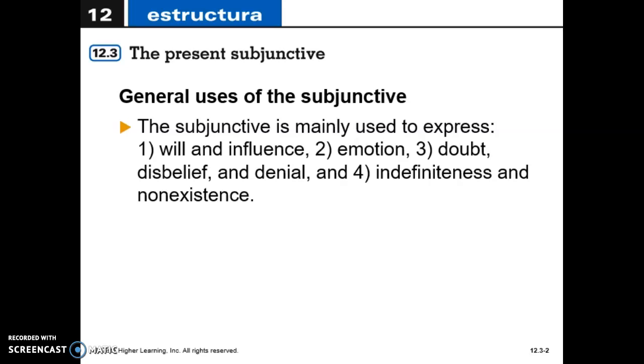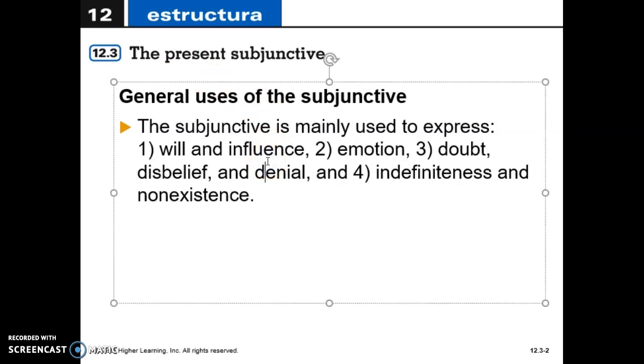So I don't know if this helps you understand what I'm going to talk about and how I'm going to relate this to the subjunctive, but I want to clarify that the subjunctive does not go along with facts. This goes along with beliefs, okay, that do not necessarily mean they are true. With influence or will, like I said.